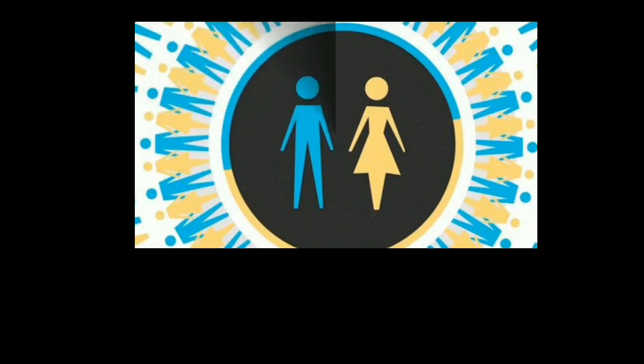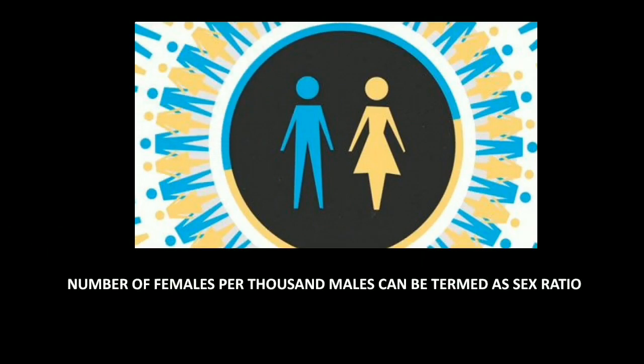So the sex ratio is the number of females per 1,000 males. Whether we have a high or low sex ratio depends on the status of women in society, because everywhere around the world the population of men is more compared to that of women.